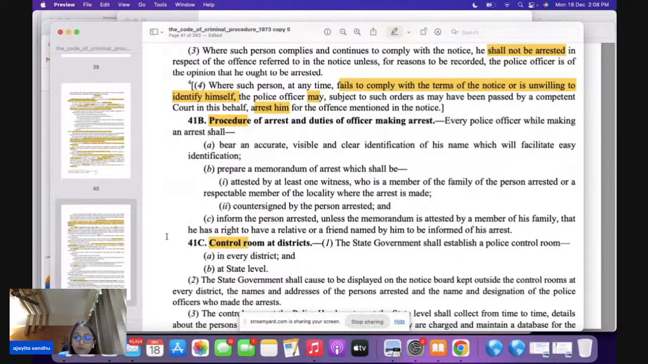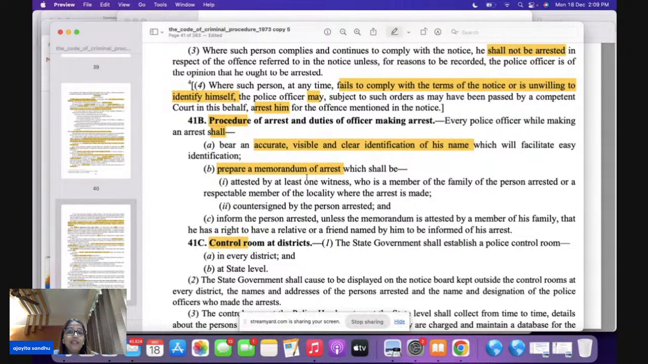Then what is going to be the procedure? The procedure again is very simple. The word used is shall. Number one, the police officer has to wear accurate, visible, clear identification of his name. So the person to be arrested should know who is arresting him, and the name should be accurate, visible, and clear. This is a very important question for prelims. The police officer is going to prepare a memorandum of arrest.